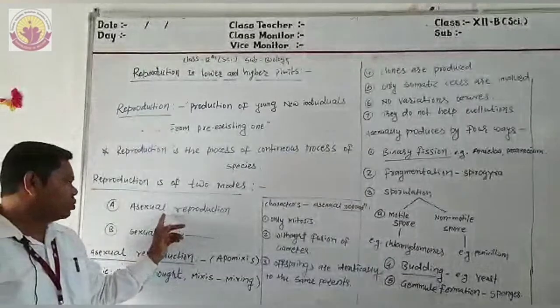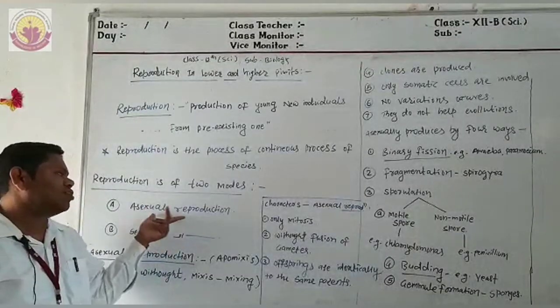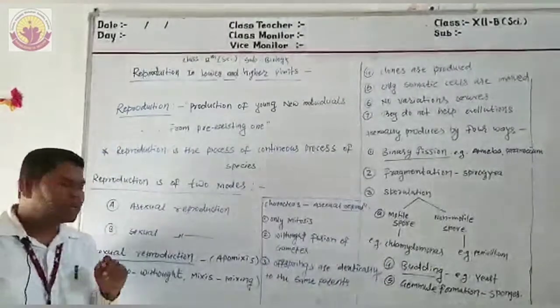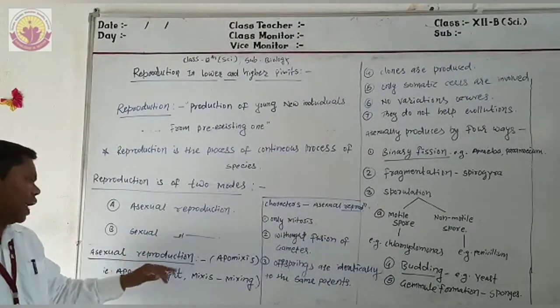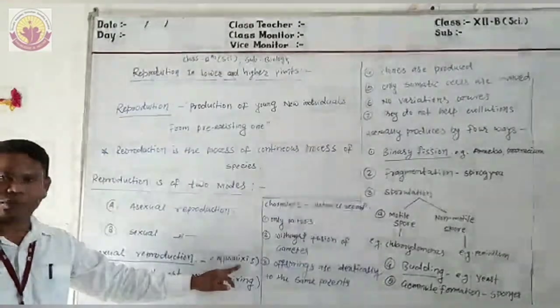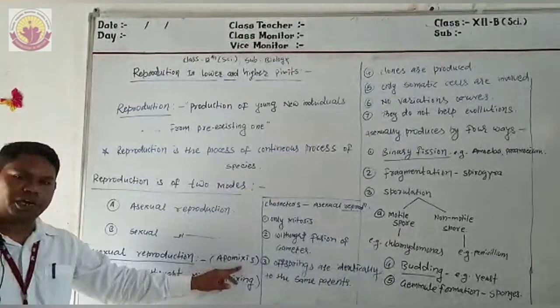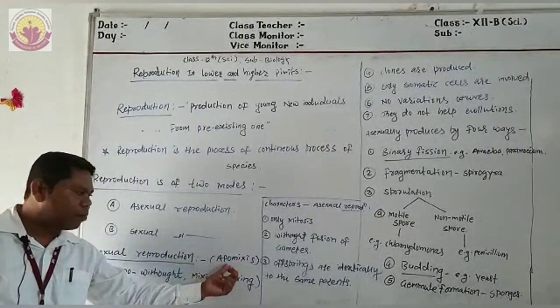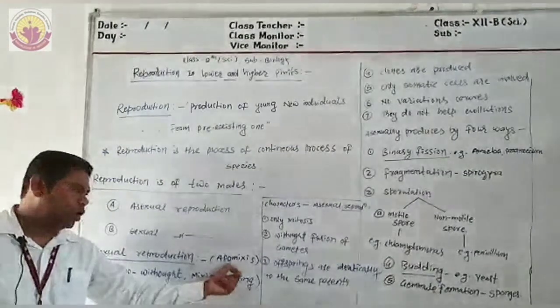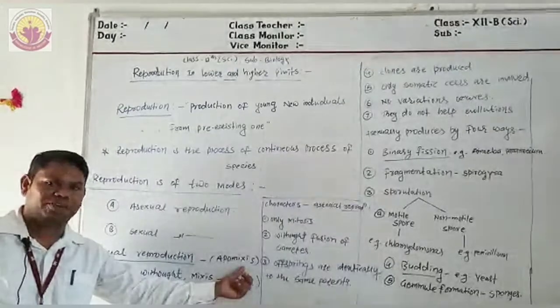Now the first mode of reproduction is asexual reproduction. Asexual reproduction is also called apomixis. In apomixis, two words are combined: apo and mixis. Apo means without and mixis means mixing.